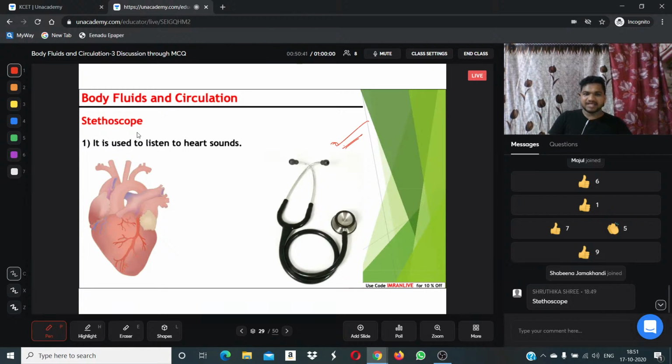So the stethoscope is an instrument used to listen to the heart sounds. It is given in NCERT. That is the reason I have presented it to you. Of course, even students who have not started going to school know very well that the stethoscope is used for listening to and observing the heart sounds.